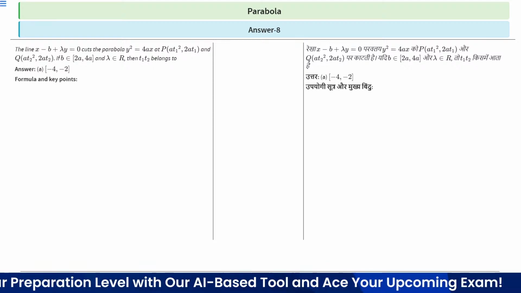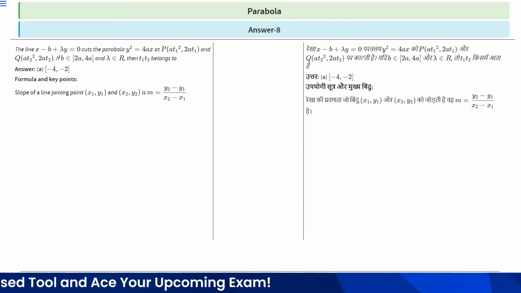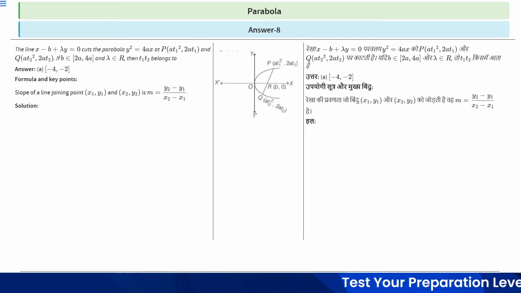The formula and key points we will use in this question is, the slope of a line joining (x1, y1) and (x2, y2) will be m is equal to (y2 minus y1) upon (x2 minus x1), right? Clear? Minus b by a. Therefore, the minimum value of t1 t2 is equal to minus 4. Clear?